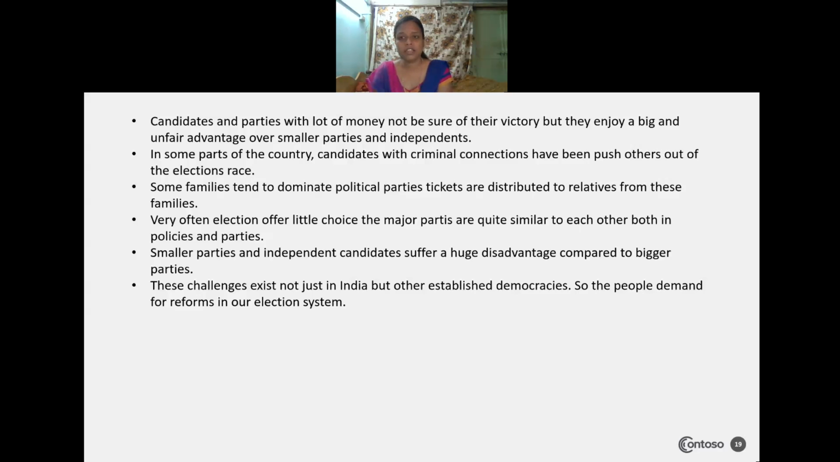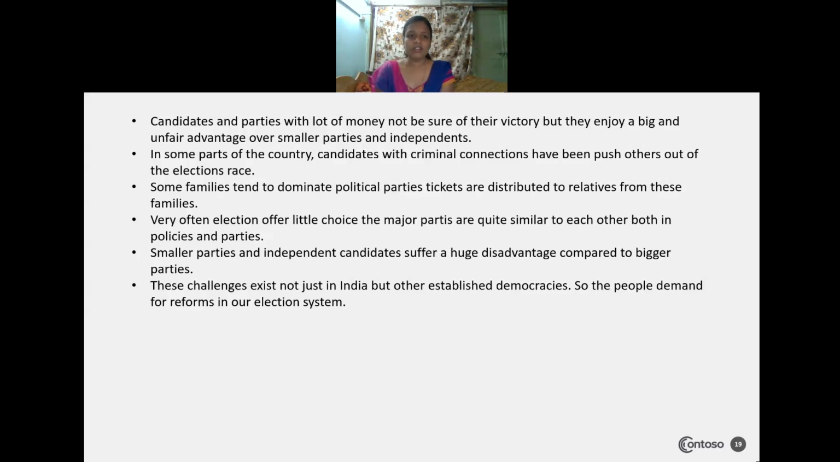Some political parties, the topmost leaders, distribute the tickets only to their family members. It is like a family political party only. The top positions, the major positions, will be given to those family members only. So it is an unfair way to conduct a free and fair election. It is one of the challenges.